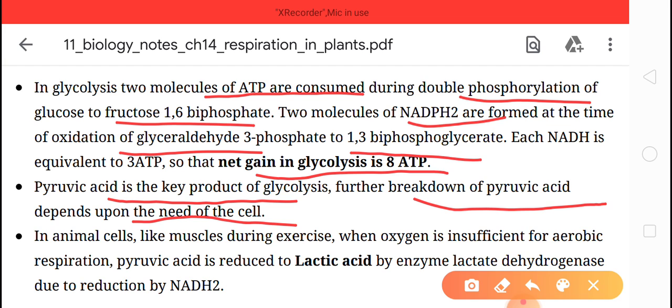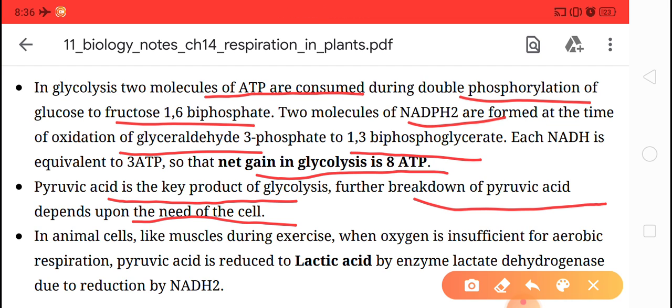If it takes place in humans, and our muscle cells need more energy, then it leads to anaerobic respiration, that is lactic acid fermentation. Means when humans do heavy exercise, the cells require more energy. At that time the cells respire anaerobically and form lactic acid. This is called lactic acid fermentation.